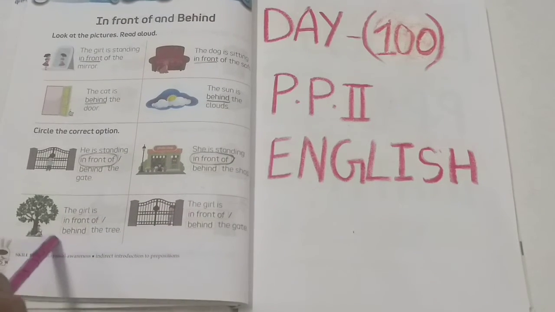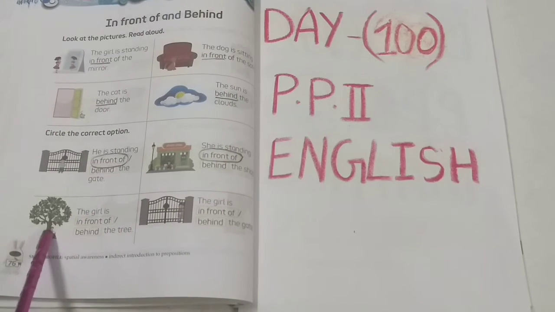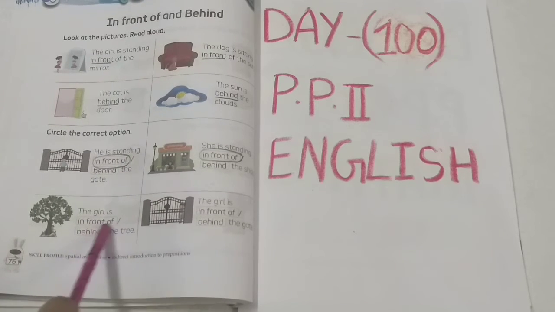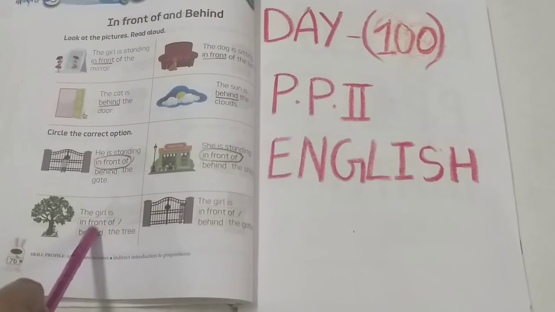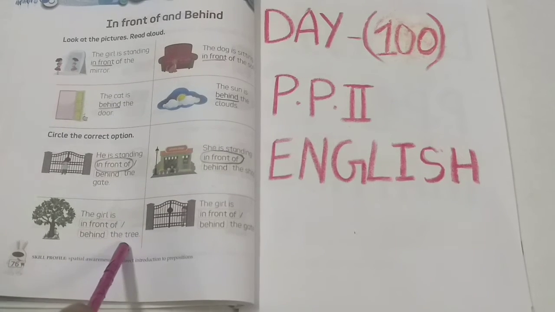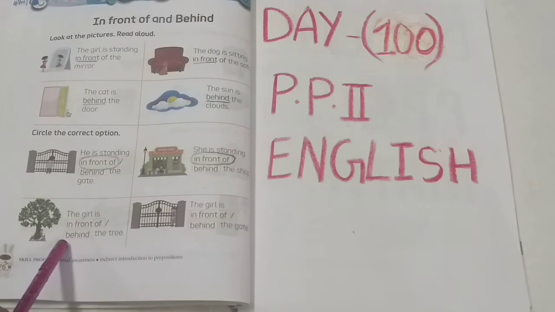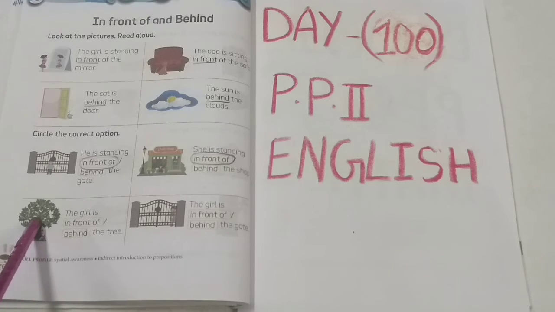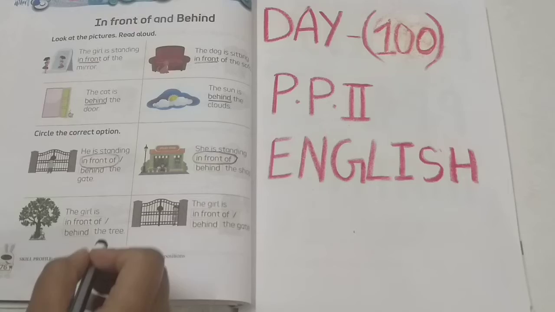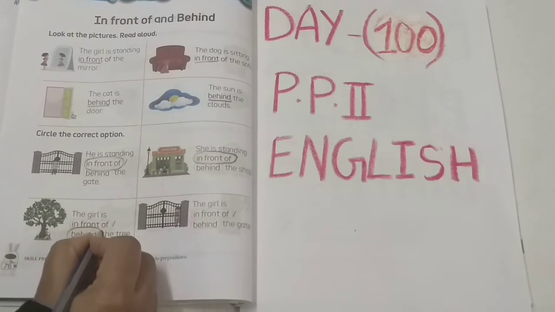See the next. The girl. You can see here the girl is there. The girl is in front of, behind. You have to select a correct option here. The tree. The girl is, where is the girl, children? The girl is behind the tree. So here the correct option is behind. So we have to circle behind.